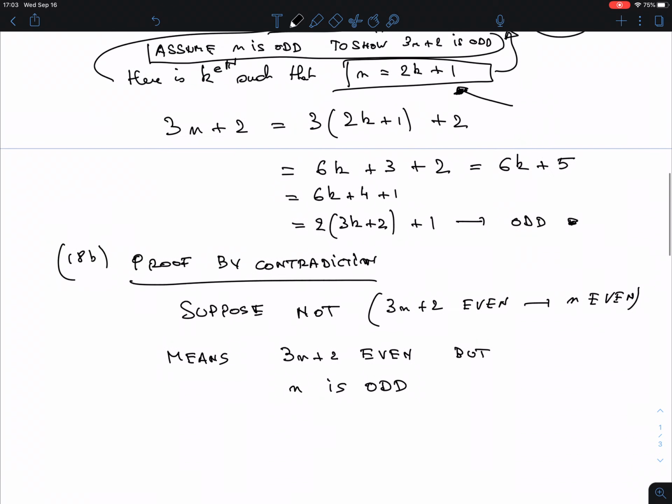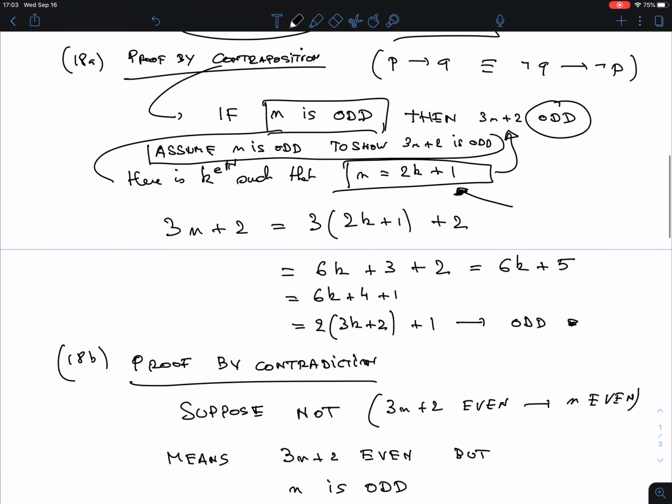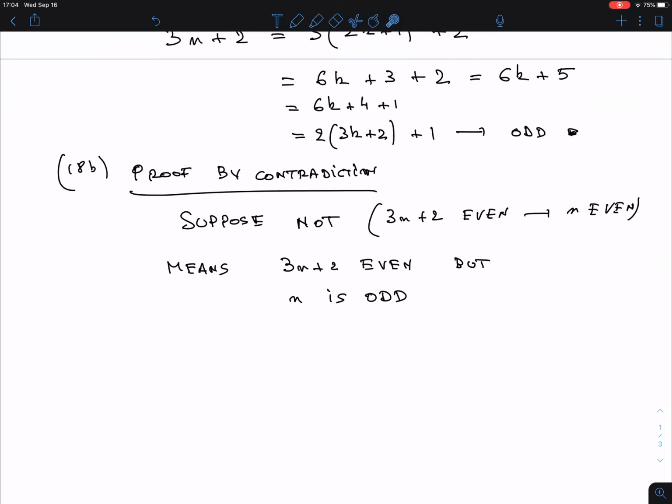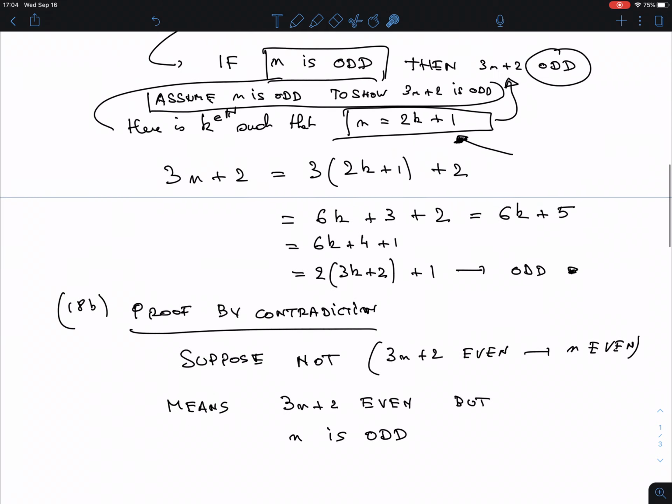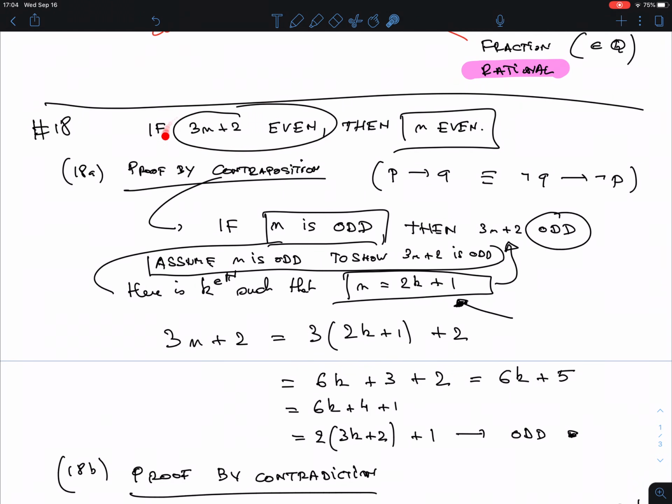So we can now mimic the previous proof. We have two numbers. In the previous proof, we had only one number we had information about. We had information about n being odd, and we needed to deduce information about this number. Now we have information about both. We know that this is an even number, and we know that this is an odd number. I can spell out what even means, but it's very hard to work with, and that's the reason I didn't consider a direct proof. In a direct proof, I had this information, but I didn't know how to deal with it.